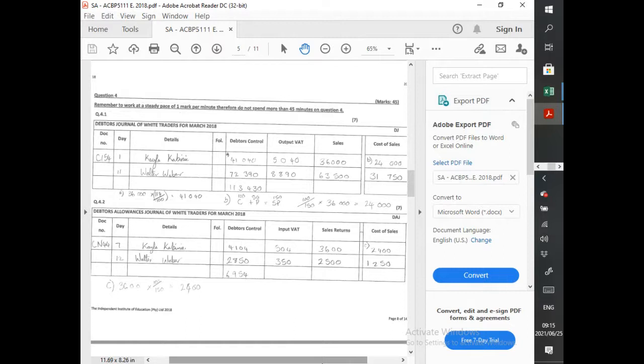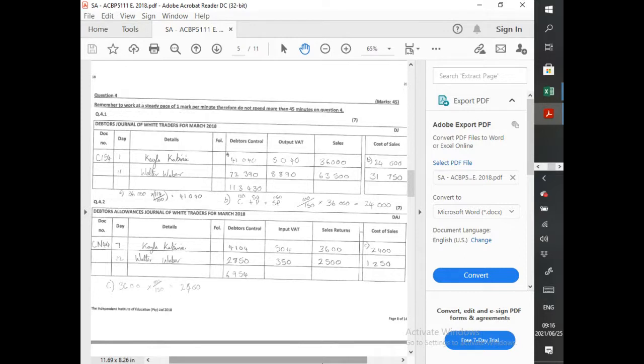Then the next one, the owner took inventory for his own use. The selling price of the goods, including VAT, was 31,350. Okay, so which journal is this going to be recorded in? The general journal. It can't be recorded in any other, so definitely the general journal.